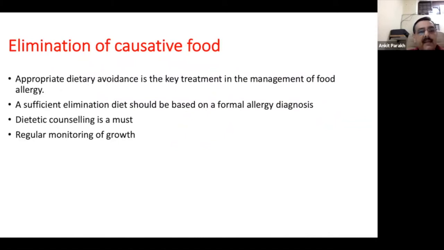Now, appropriate dietary avoidance is definitely the key. A sufficient elimination diet should be based on a formal allergy assessment, because you're trying to avoid a particular food which might be quite nutritious for the child. So there has to be a clear diagnosis, and unless that has been done, you should not use elimination diet for therapeutic purposes. You might be using elimination diet for diagnostic purposes for a limited period of time. That is different. Dietary counseling is a must, and regular monitoring of growth is a must, because a lot of children might falter in their growth.